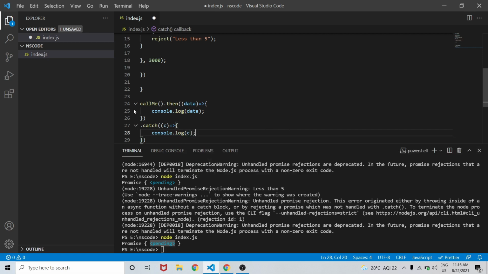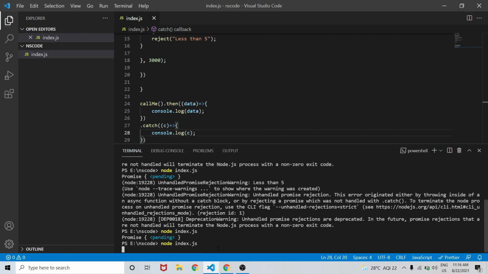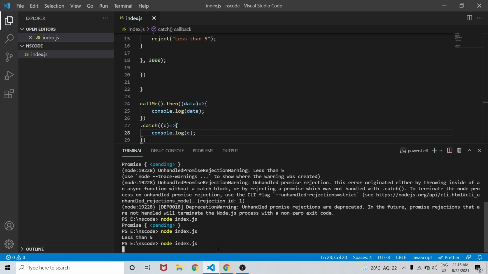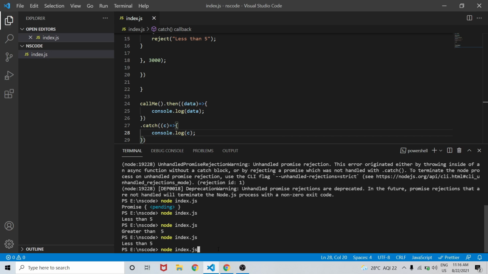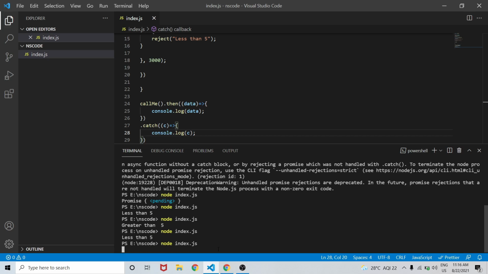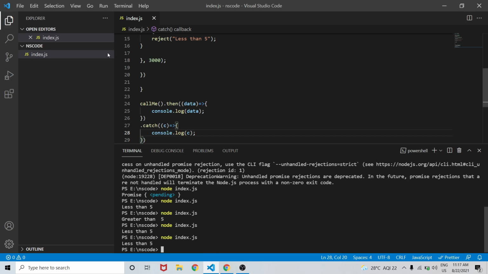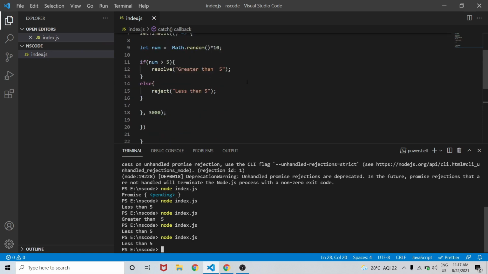So now if I rerun the code by using node index.js, I can get either greater than 5 or less than 5. So I can get less than 5. Now let's rerun again. Now as you can see, we have greater than 5. Let's try to rerun again. It's giving us less than 5. So it's running after every 3 seconds, as we have added a setTimeout interval of 3 seconds.